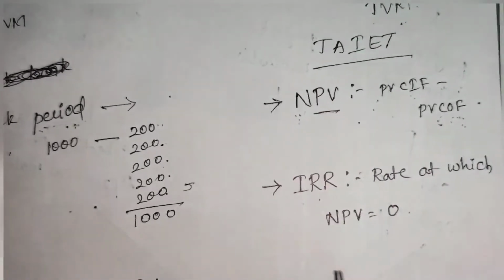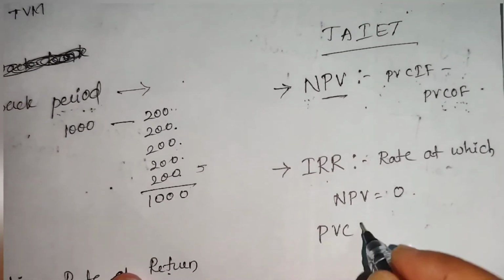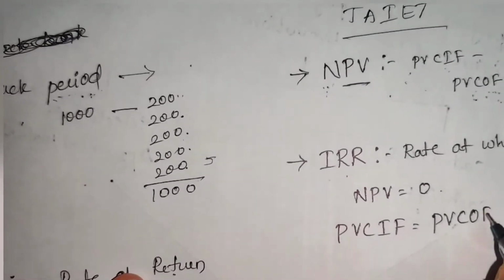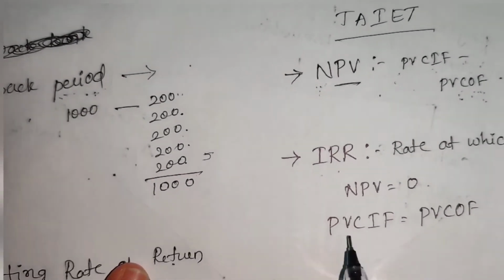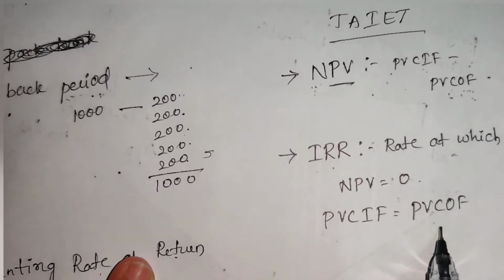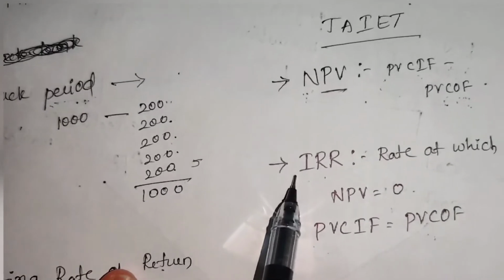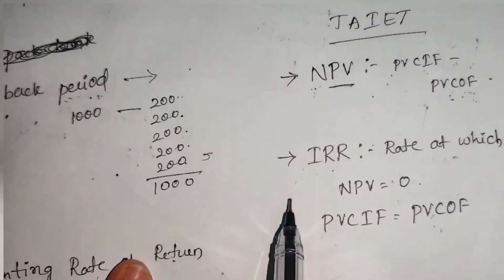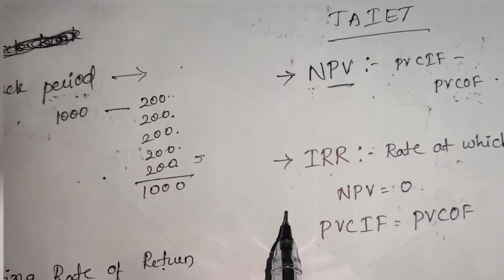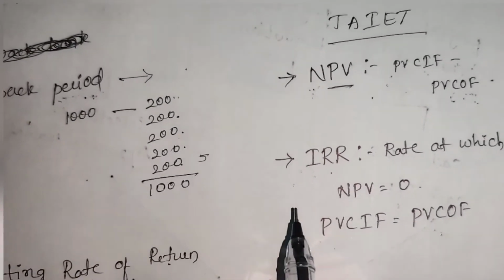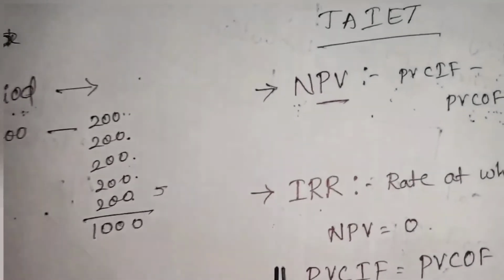NPV becomes 0 where the present value of cash inflows equals the present value of cash outflows. The rate at which these two become equal is considered as the internal rate of return. That will help us assess whether the project is viable or not based upon the returns we expect from it in the future.